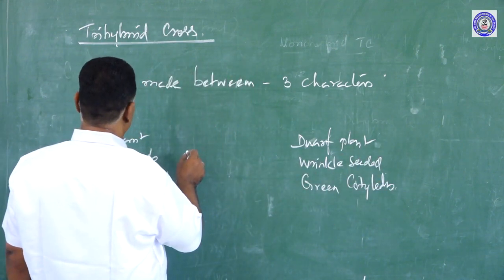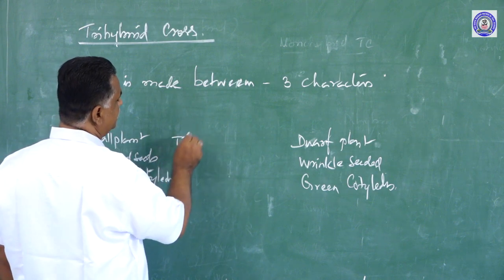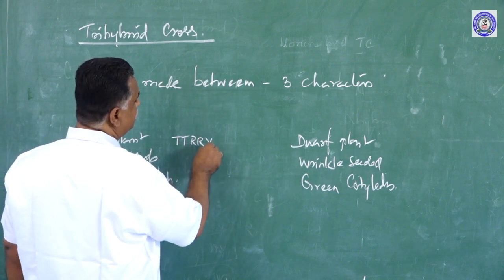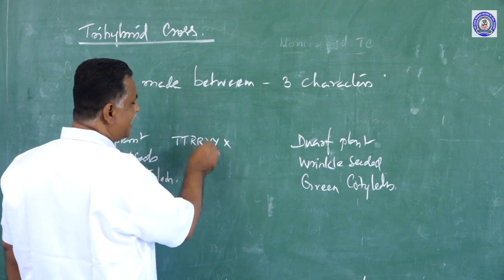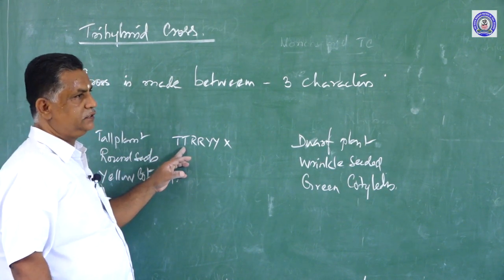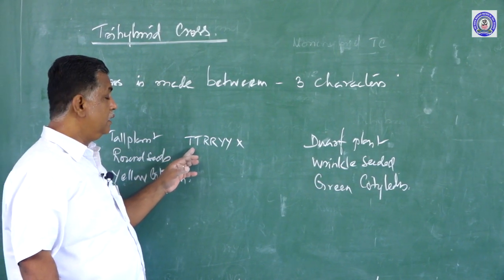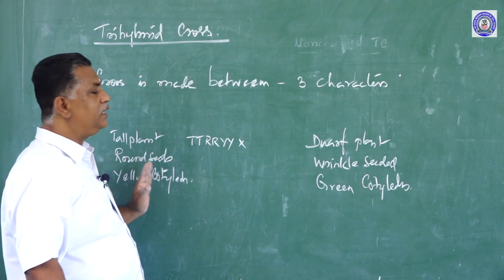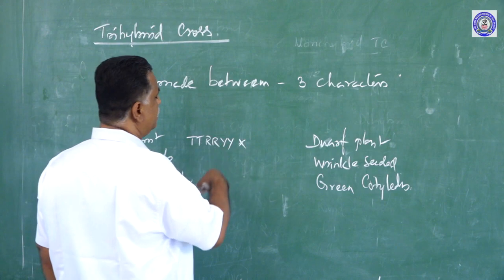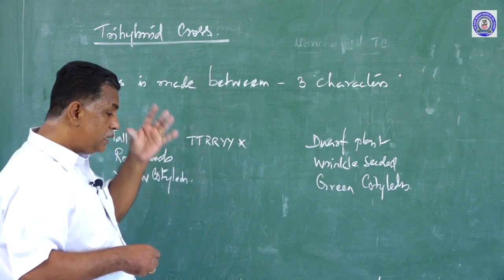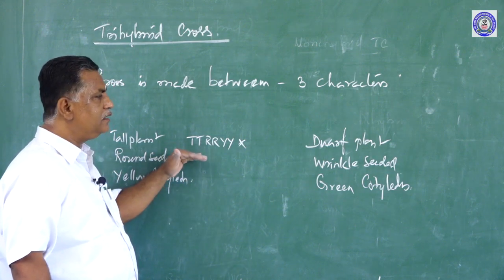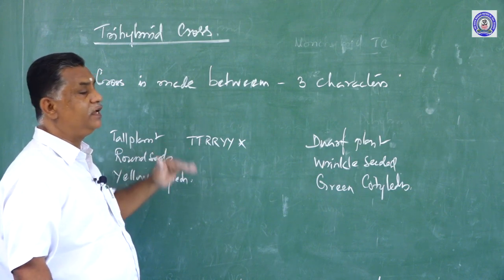Here the genotype will be like this: tall plant, capital T, round seed, capital R, and yellow cotyledon, capital Y. It is crossed with, this is a trihybrid. As we have explained already, for every character there should be two factors. Only then, during gametogenesis, one factor will enter into the gamete and the gamete will be pure and it will be haploid. Otherwise, the gamete will be diploid. So, here we have to remember that before the discovery of meiosis, Mendel explained this. So, there stands his significance.